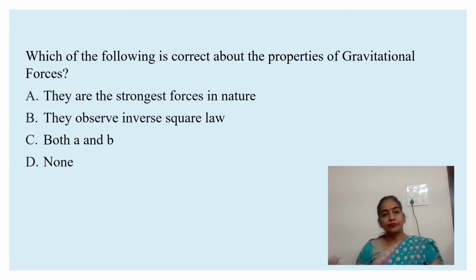They obey inverse square law. Gravitational forces are the weakest force in nature. They obey inverse square law as they vary inversely as the square of the distance between two bodies. They are central forces, conservative forces. They operate over very long distance, having infinite range. So option B is the correct option.